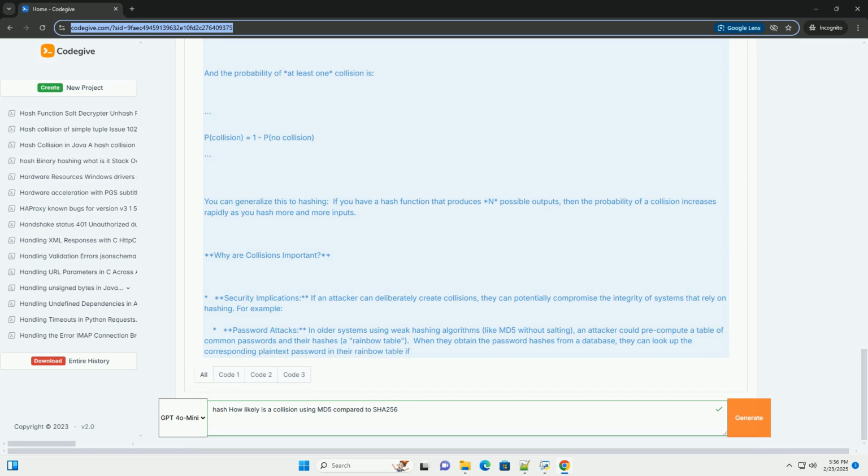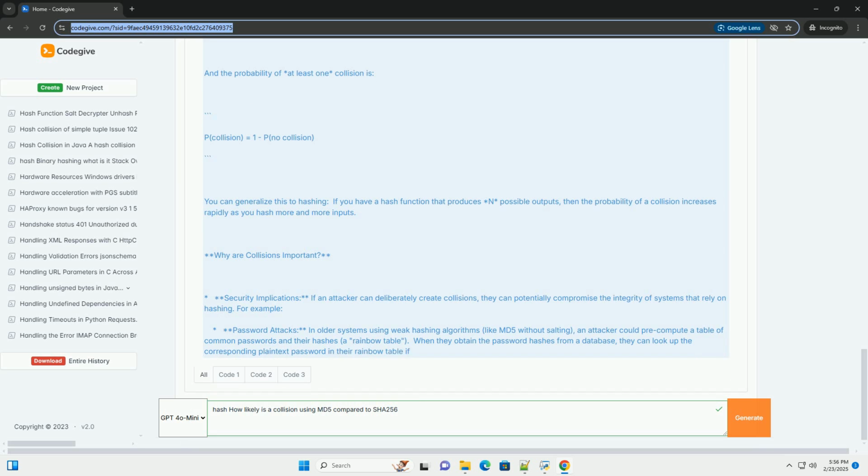Denial of service. An attacker can flood a hash table with inputs that all hash to the same location, causing extreme slowdown in lookup operations. Data integrity. Collisions can lead to data corruption if a system relies on unique hashes to identify and store data. Part 3, MD5 and SHA256.